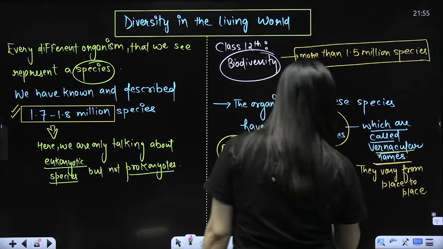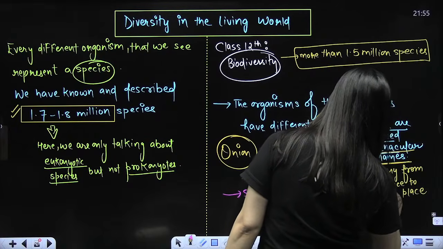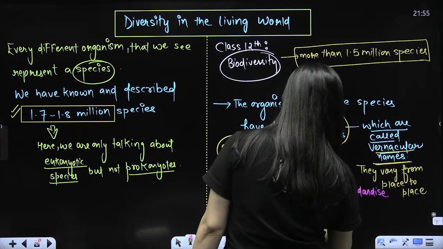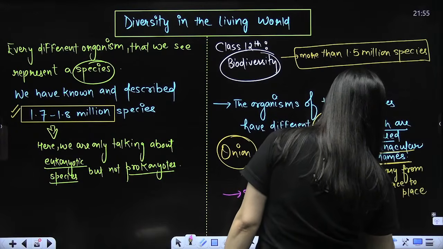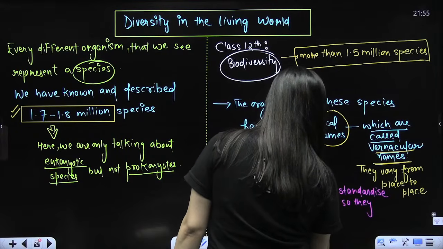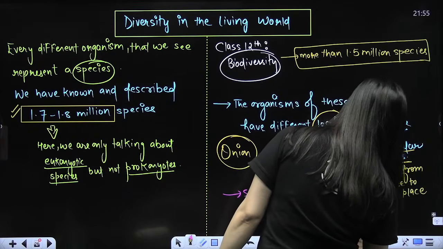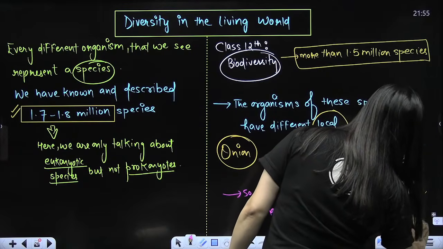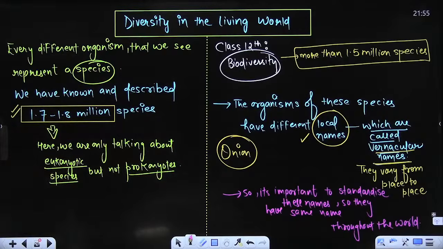It's important to standardize so that they have the same name throughout the world. That's what we have to discuss next. Understood? Now this part is going to be very easy as well as interesting.